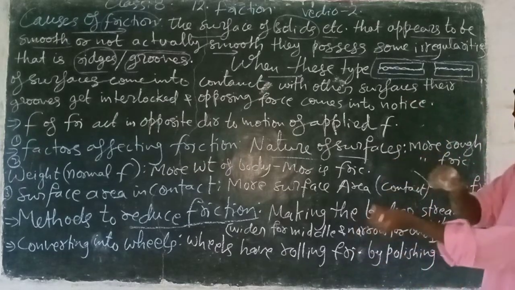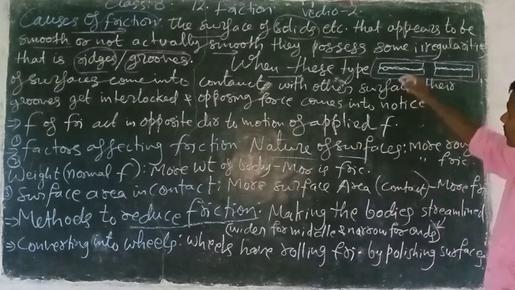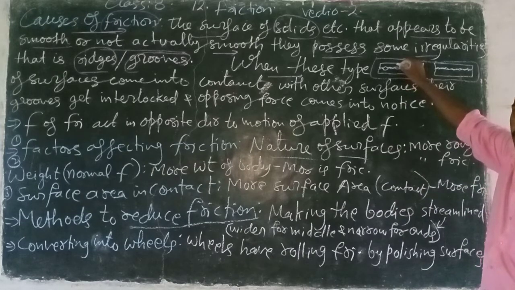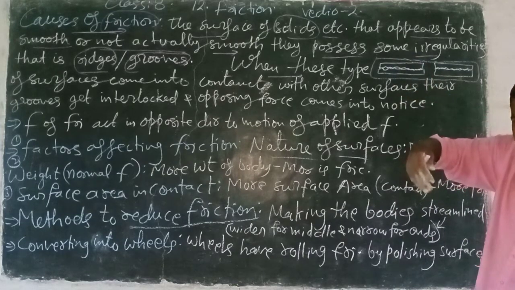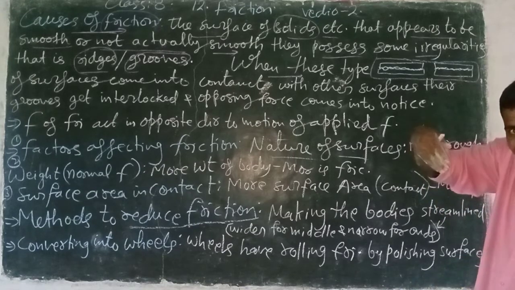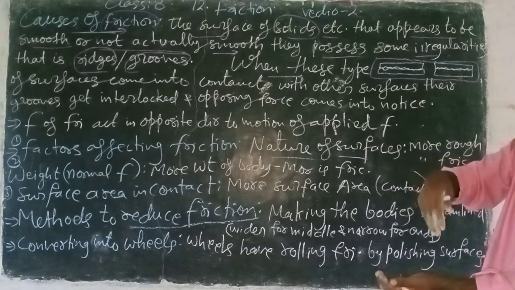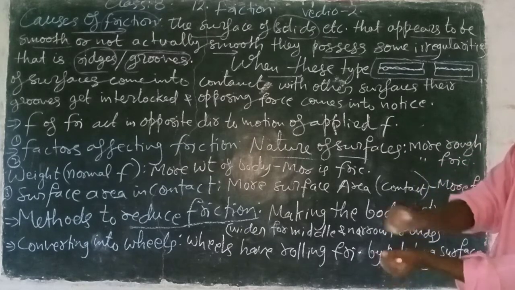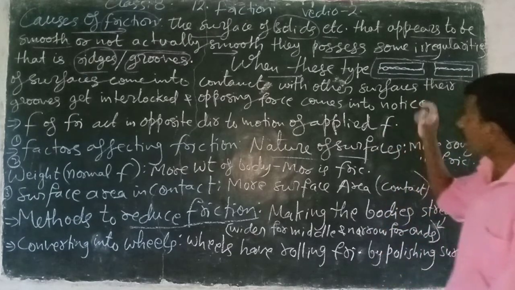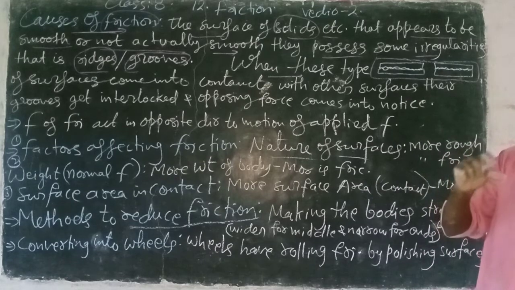And when you rub both, the ridges of the upper body enter into the ridges of the lower body. While entering into the ridges of the lower body, they cannot move. Between them, friction force is working.